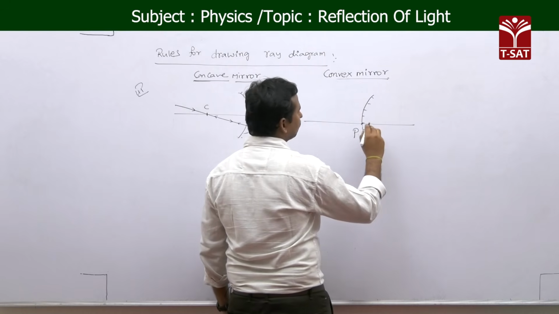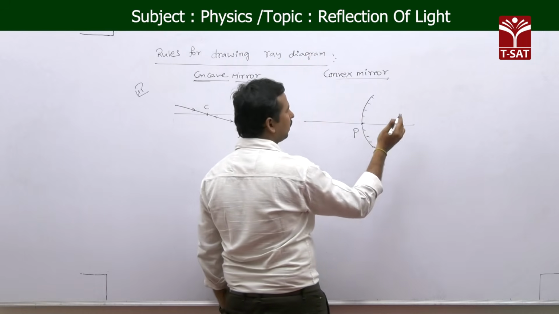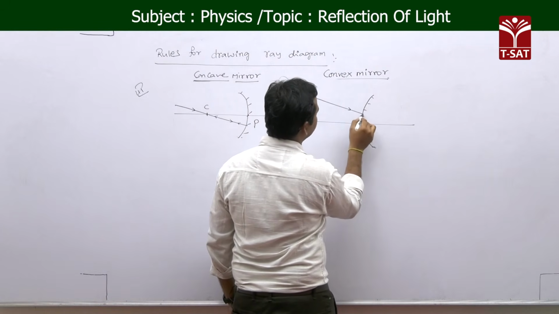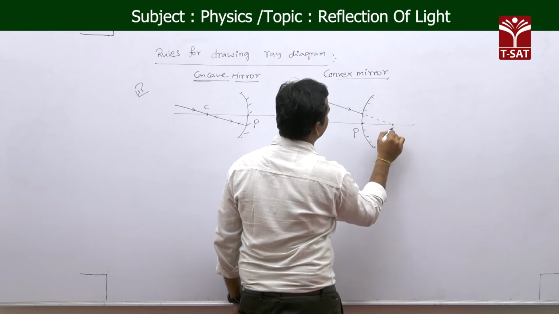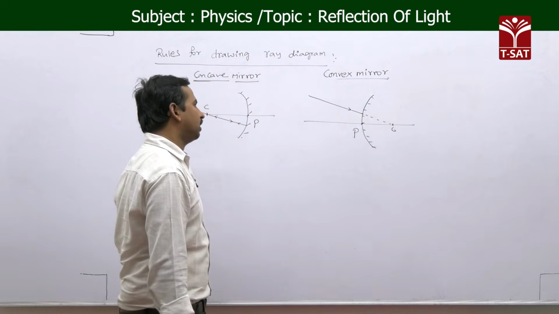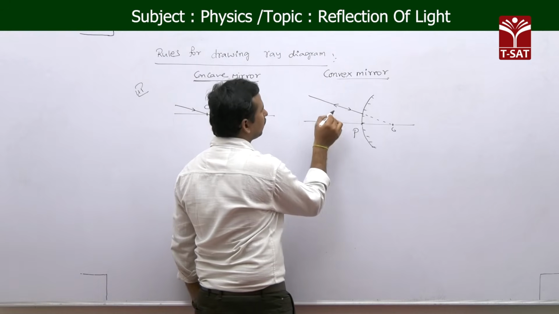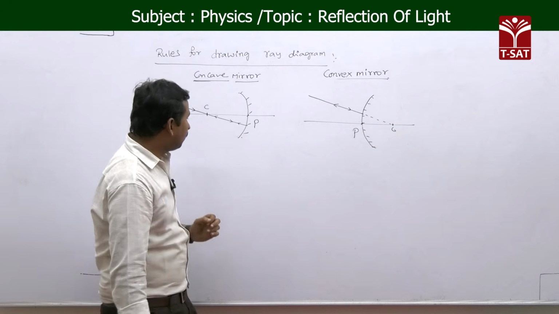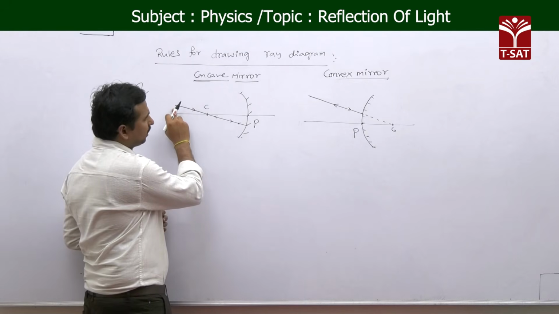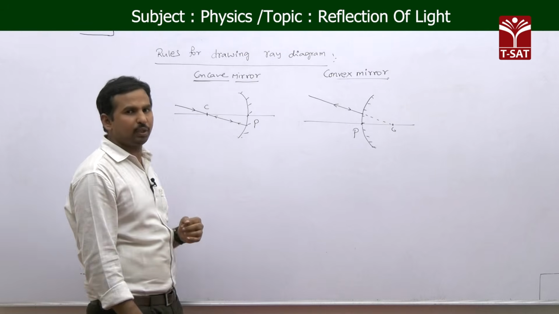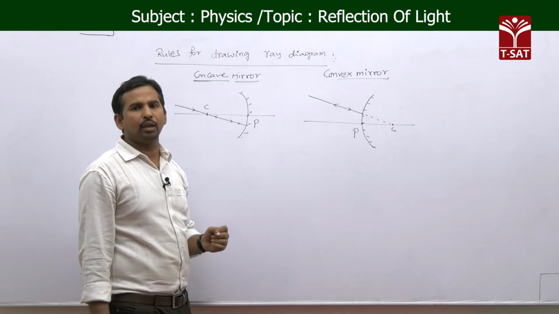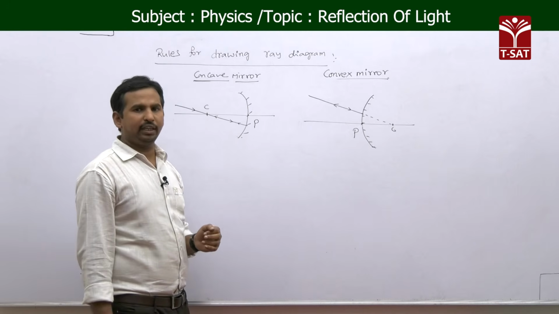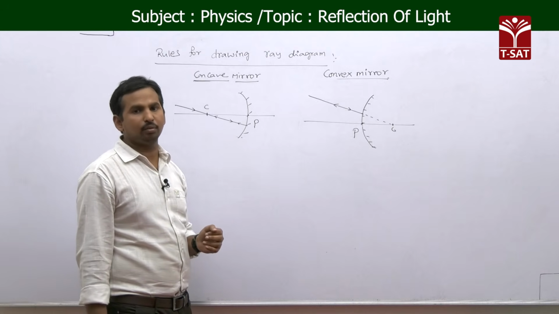Here, as the focus and the center of curvature are behind the mirror, we assume that the light ray is passing through the center of curvature, like this. Then after reflection, the light ray comes back in the same path. This is our rule 3. If you observe, since the light ray comes back in the same path, the angle between the incident and reflected rays becomes 180 degrees, because the light ray is retracing back.